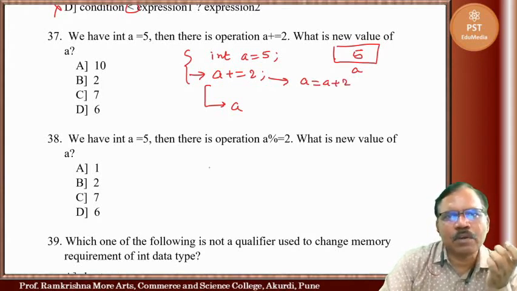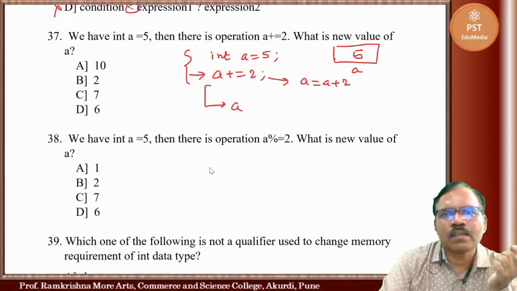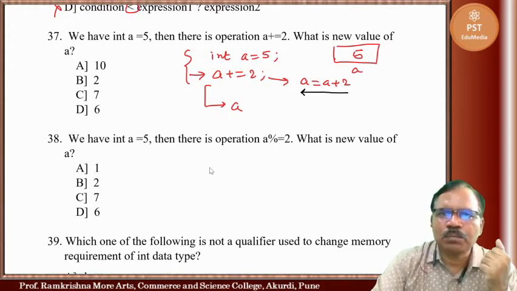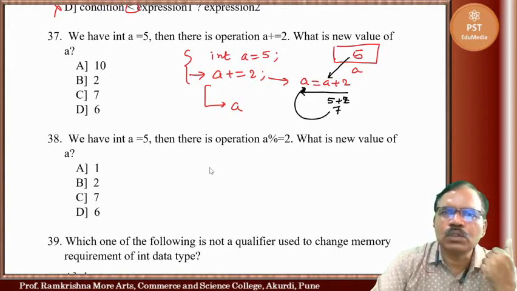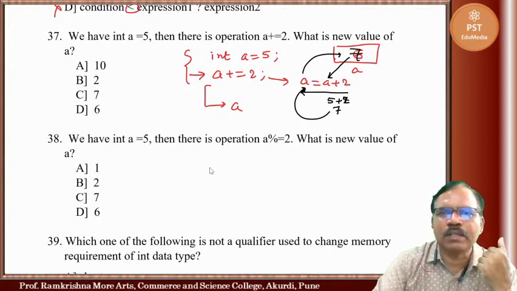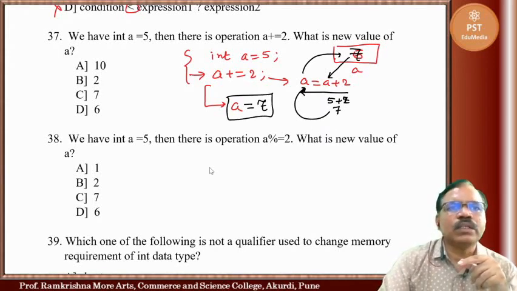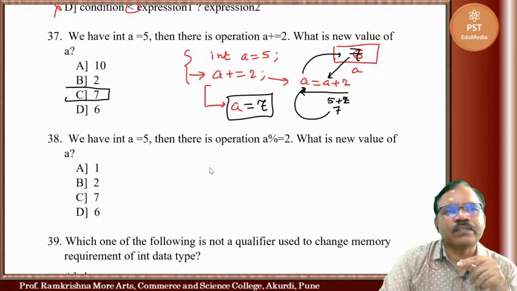The expression is evaluated from right to left. So first 5 is taken, so we have 5 plus 2, that is 7, and that is assigned to A. It goes to the memory location of A, 5 is replaced and 7 is stored. So the new value of A is 7.